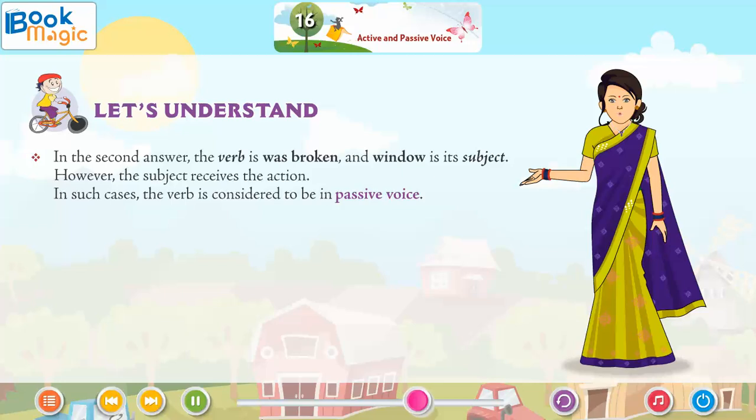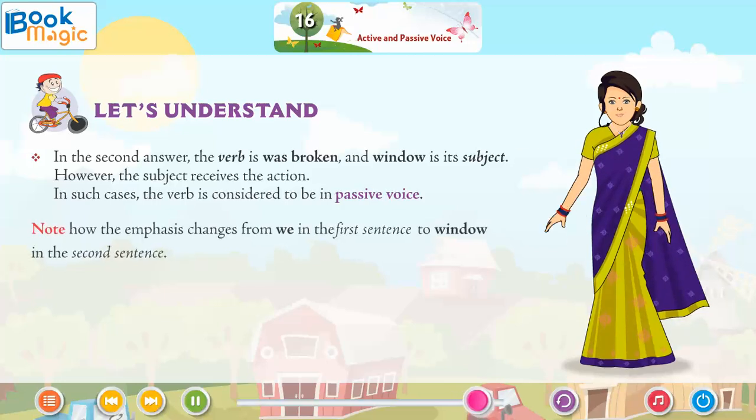In the second answer, the verb is was broken and window is its subject. However, the subject receives the action. In such cases, the verb is considered to be in passive voice. Note how the emphasis changes from we in the first sentence to window in the second sentence.